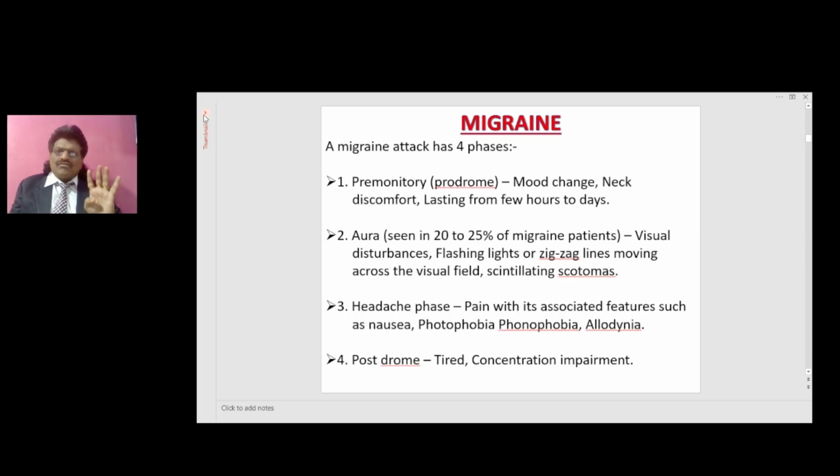A migraine attack has 4 phases. One is the premonitory or prodrome. There will be mood changes, neck discomfort lasting from a few hours to days. Then comes the phase of aura, seen in 20 to 25% of migraine patients. They'll have visual disturbances, flashing lights or zigzag lines moving across the visual fields, scintillating scotoma. Third is the headache phase per se, pain with its associated features such as nausea, photophobia, phonophobia or allodynia. And finally we have the postdrome phase where they'll have tiredness and impaired concentration.